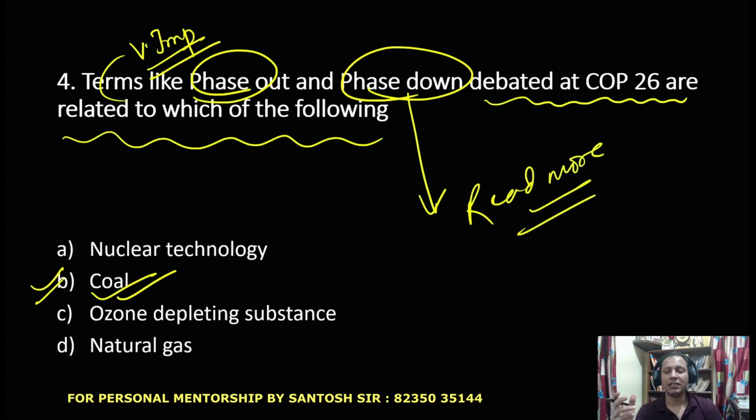Guys, at COP26, India was in favor of phase down rather than phasing out, because countries like India, which depend on coal as a primary source of energy, cannot afford to phase out coal. On the other hand, developed countries are pressurizing countries like India and other developing countries to phase out coal. So there is a debate between phase out and phase down. Definitely you should read about it. This is very important for the prelims examination.